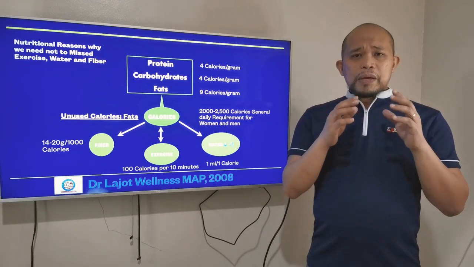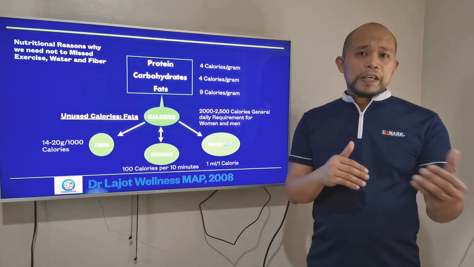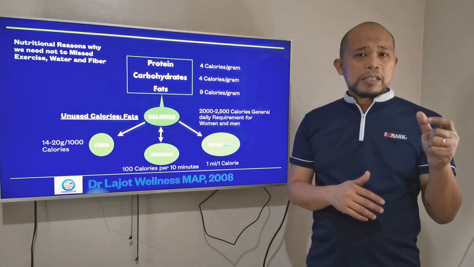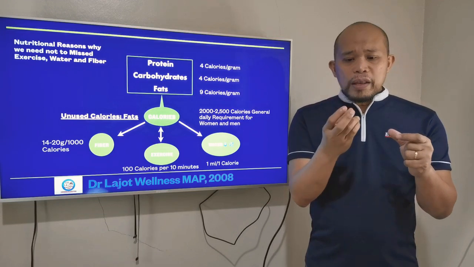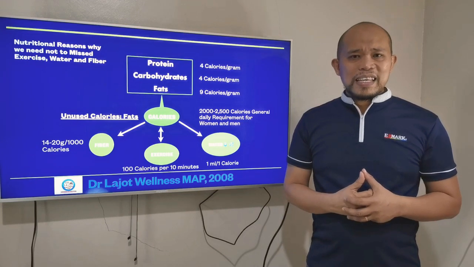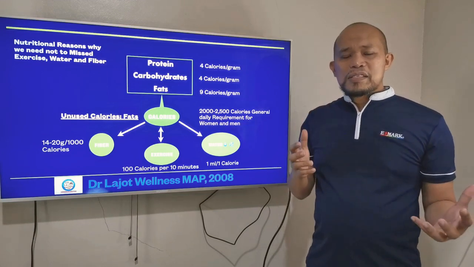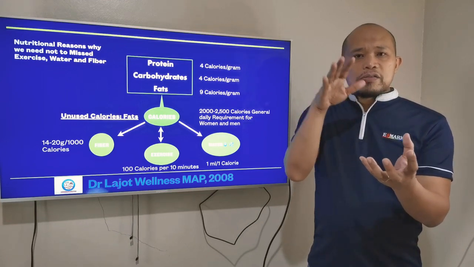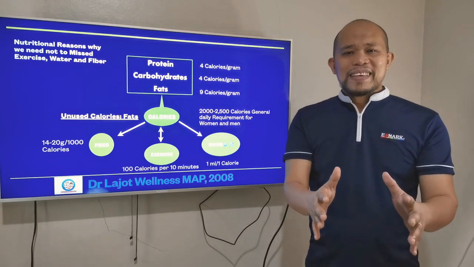Because each food has calories, right? Like for example, dried or fried fish, okay, or meat. The meat or the fish has its own calorie unit. But if we fry it using oil, then that will give us another unit of calories. Okay, so if we add honey and sugar to it, then this is more calories. That's why per meal, sometimes fish with oil and sugar, etc., is already 1000 in one sitting. Okay, can you imagine that?